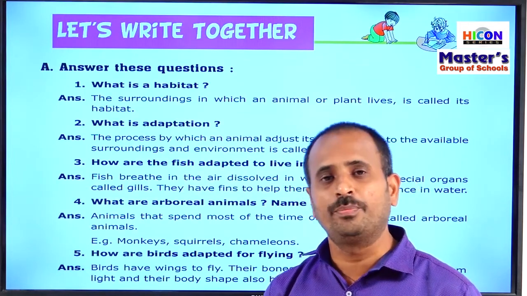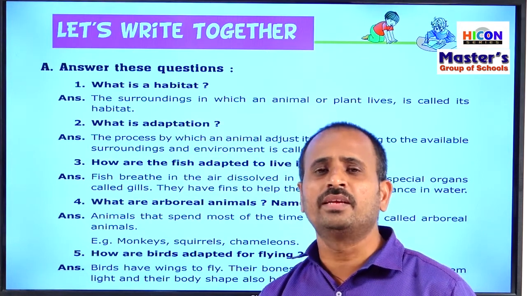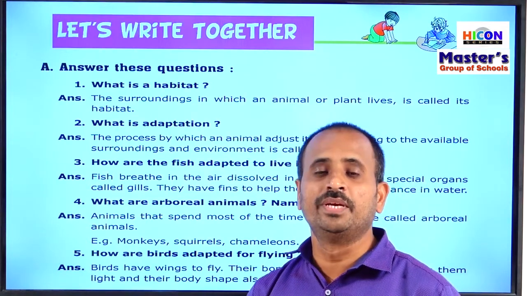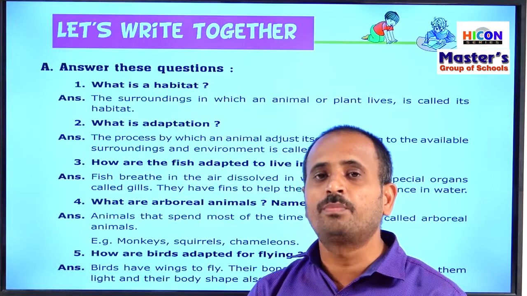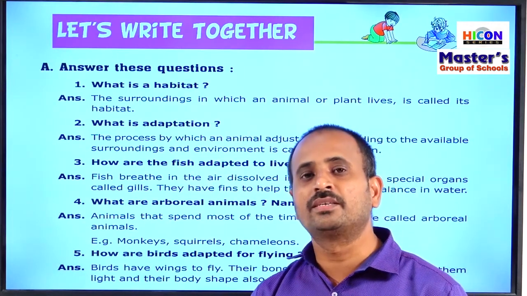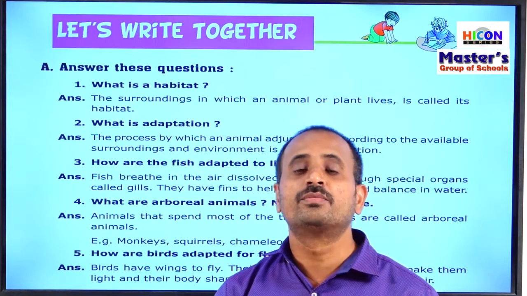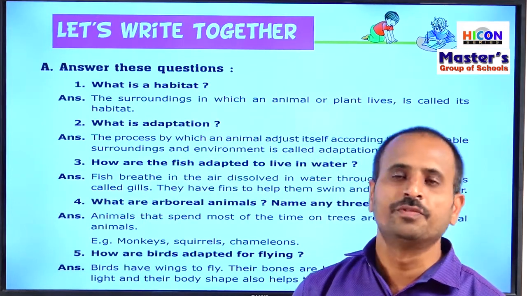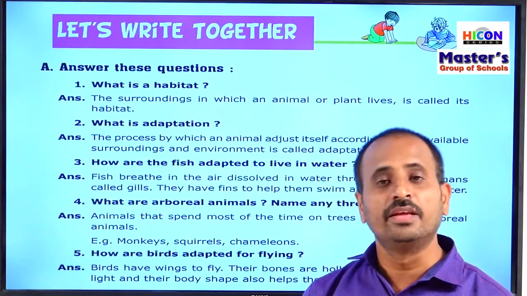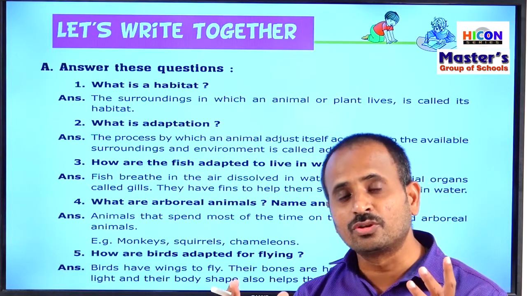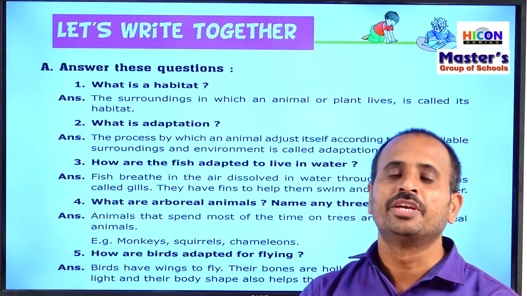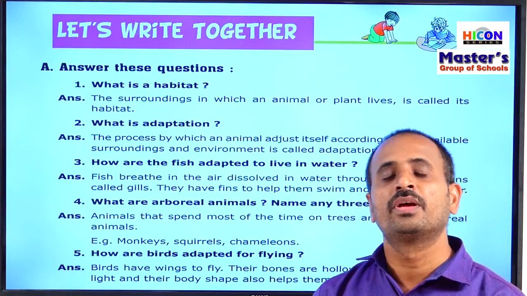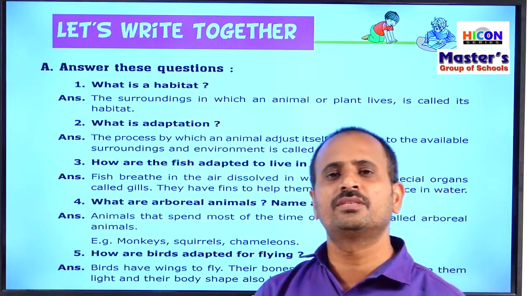But in deserts, the temperature is too hot and water is less available. But how can the camel survive in those habitats? The camel has some adaptations in its body. It can store water in its body and live up to 14 to 15 days even though there is no water and no food. And also it can store its food in the form of fat in its hump. If there is no food, it can reuse the fat in the hump as food. So these are some adaptations in the camel.